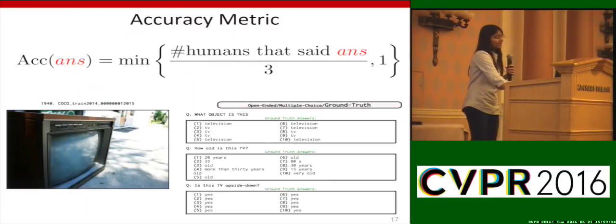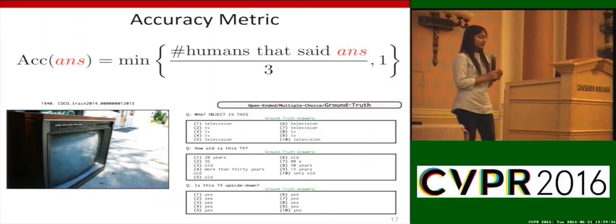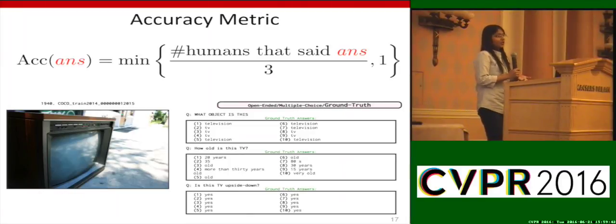As I mentioned earlier, we had 10 people answering questions, and so what this accuracy metric does is it checks how many of those 10 ground truth answers the machine generated answer exactly matches, and if it matches with at least 3 of the ground truth answers, it provides 100% accuracy.